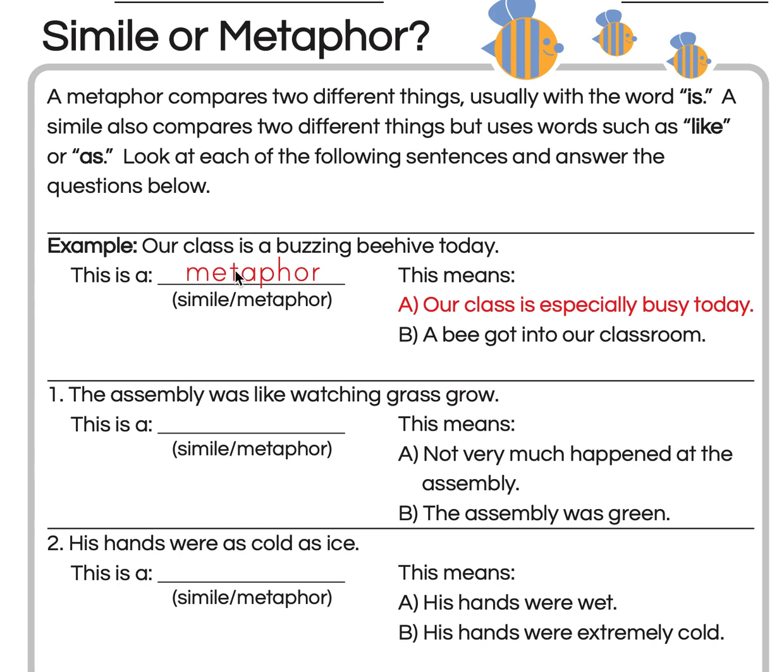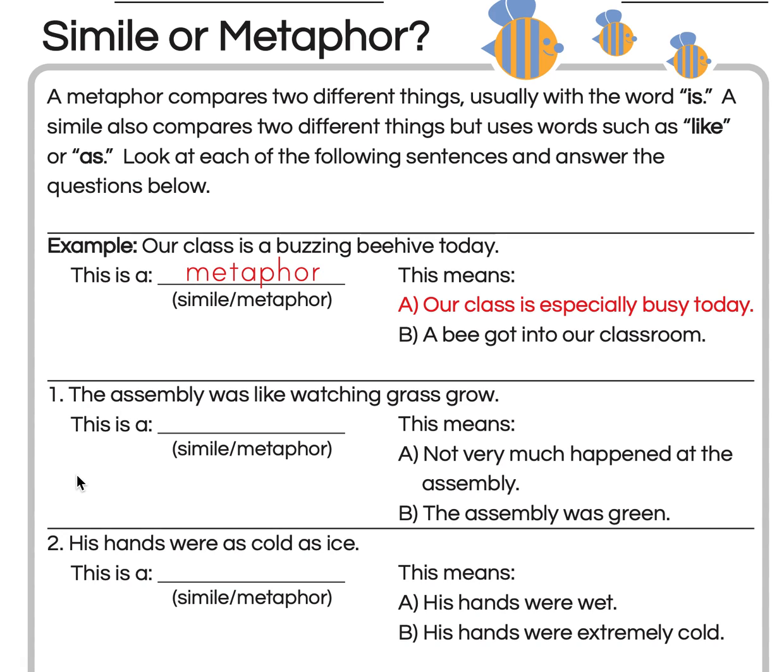We know that it's a metaphor because it uses is to compare class and the beehive. So it doesn't have like or as to make this comparison. We know that it's not B, a bee got into our classroom, because this is figurative language, not literal language. Literal means exactly as you say it. So a bee didn't really get into the classroom. It just means that we're working really hard like a beehive.